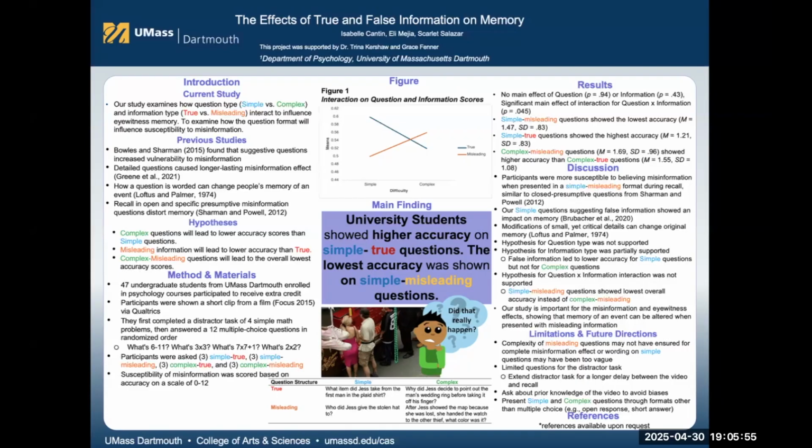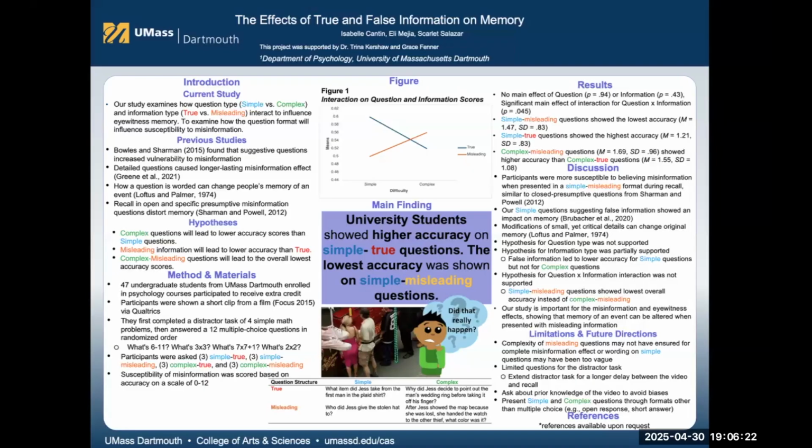This underscores the role of question phrasing in shaping eyewitness memory. Additionally, Sharman and Powell 2012 found that open and specific presumptive misinformation questions distort memory recall, further supporting the notion that question structure is crucial. Based on these studies, we developed the following hypotheses for our current research. Complex questions will lead to lower accuracy scores compared to simple questions. We anticipate that the increased cognitive load of complex questions may lead to confusion and reduce accuracy.